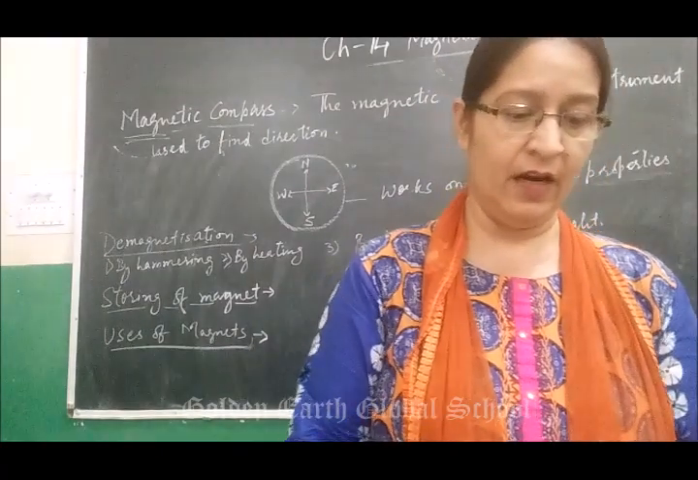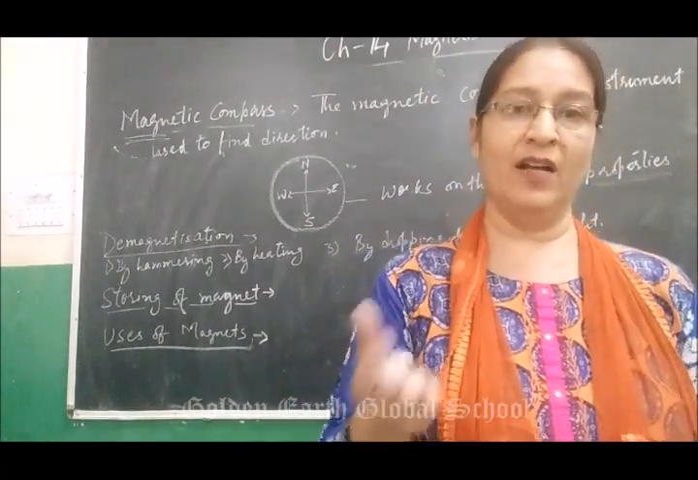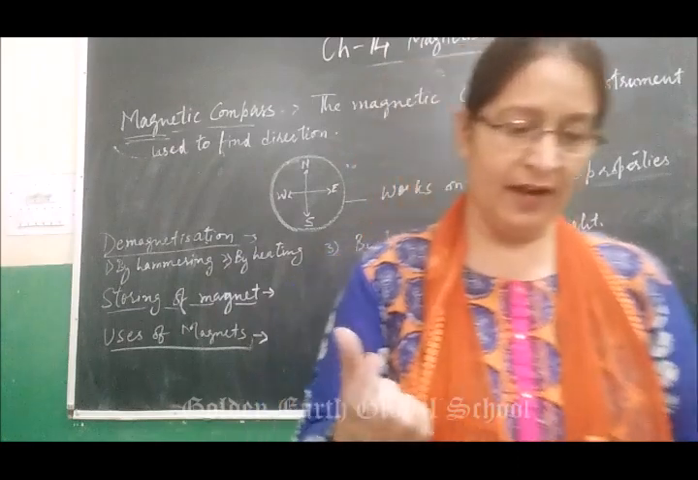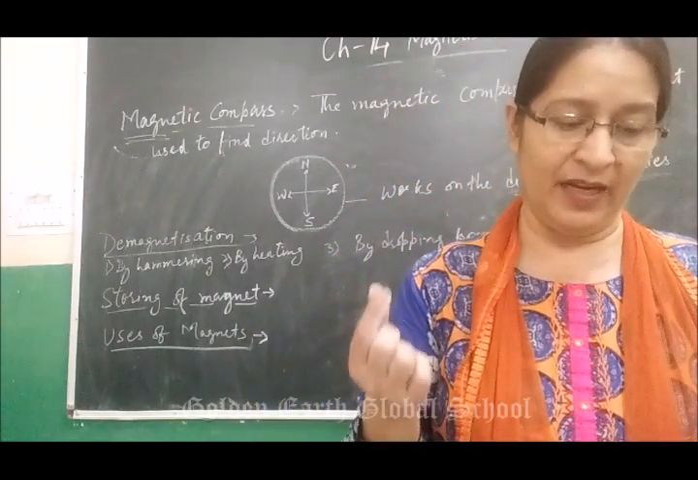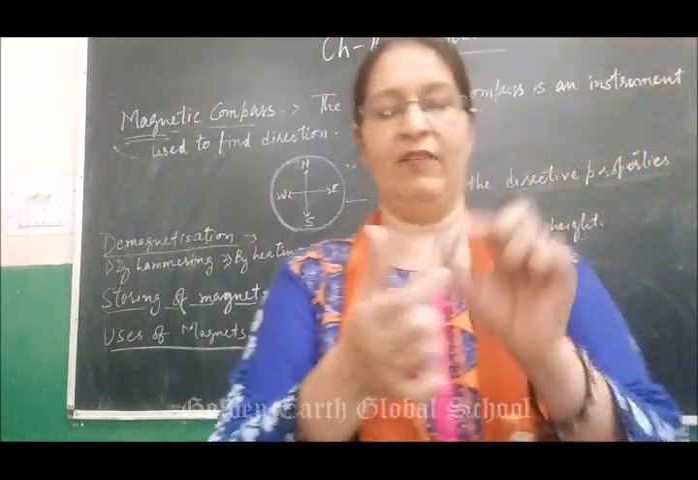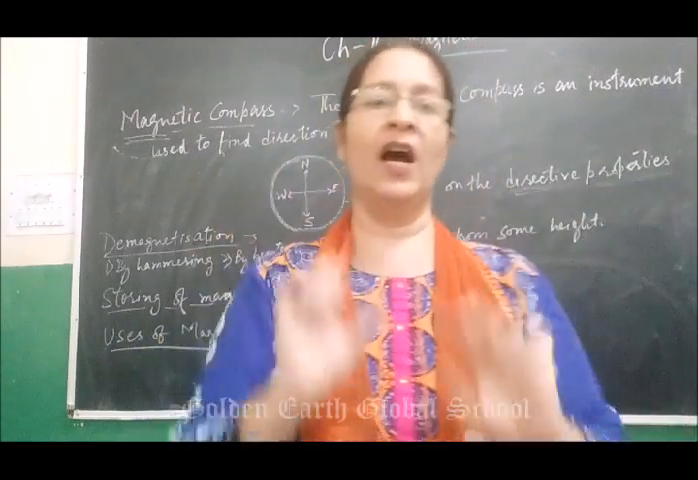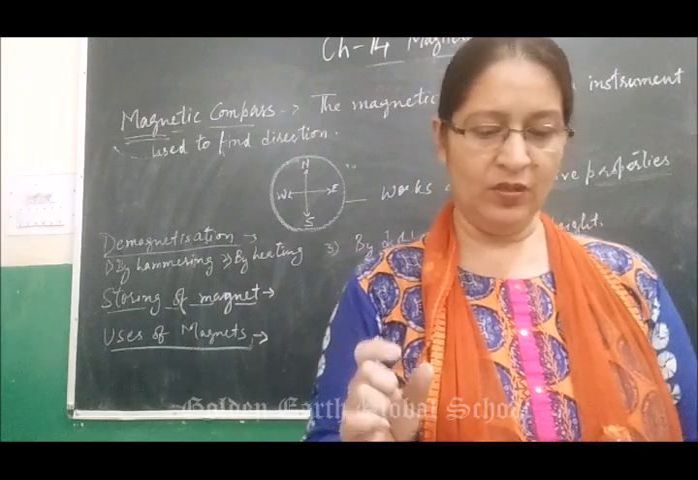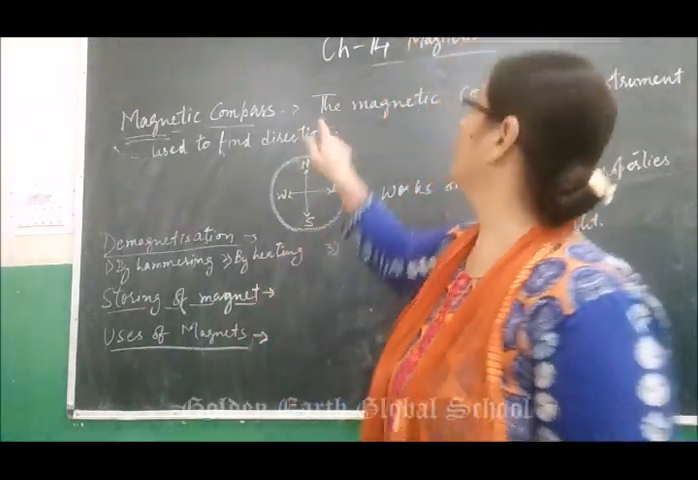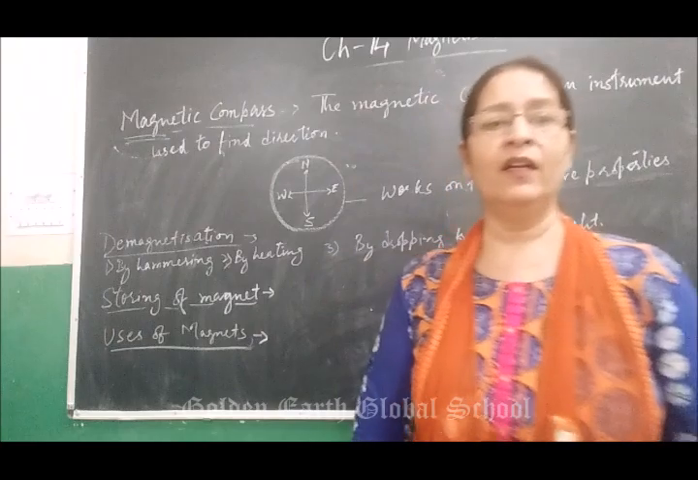Next, credit cards and ATM cards also have a magnet, and magnets are used in a magnetic compass. I have a magnetic compass here. If I keep it on the table, it will always rest in a north-south direction. This is all about your chapter, that is magnetism.